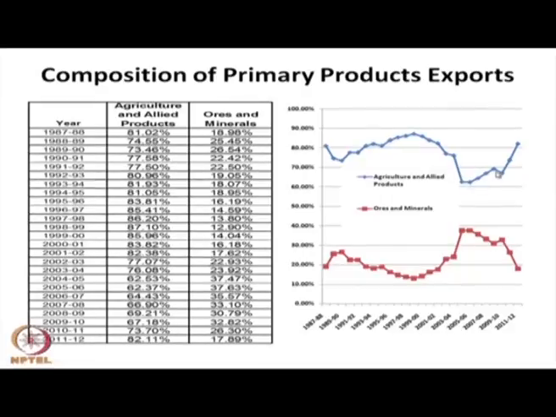After that it increased, and then declined in 2004-5. After that it increased further, and this indicates that within the primary product export the composition has not changed. However, primary product export in the total export has declined. Agriculture and allied product constitute a significant part of our export earning and export basket. Minerals export, though increased recently, is not contributing significantly to our export earning compared to agriculture and allied activity.